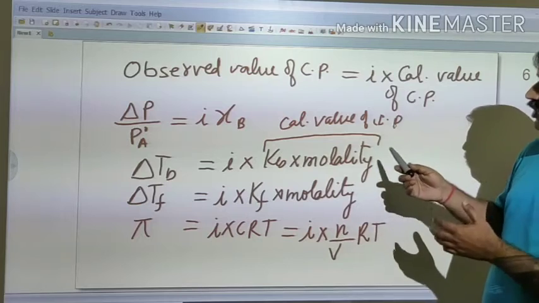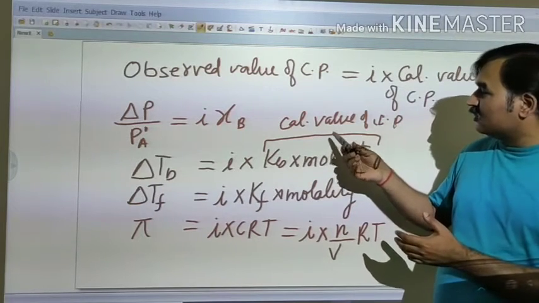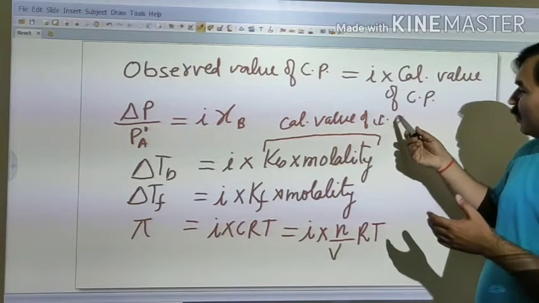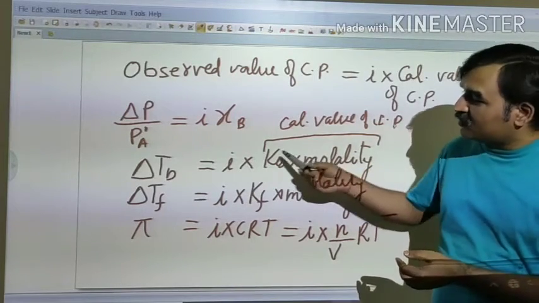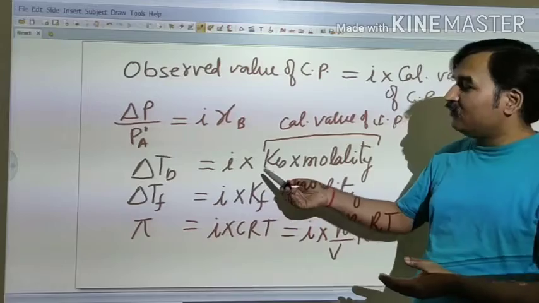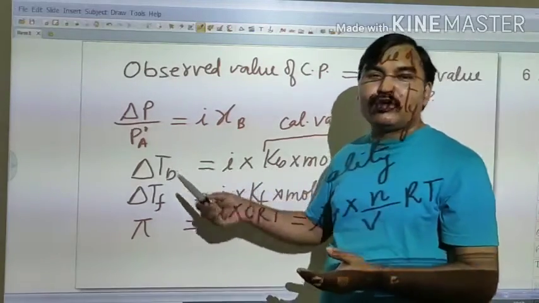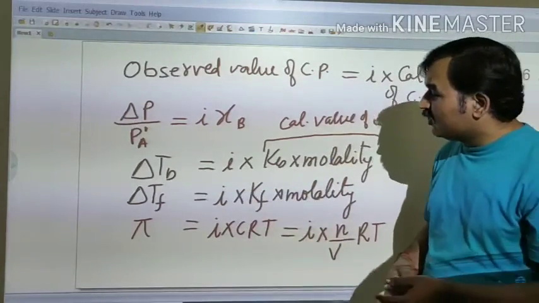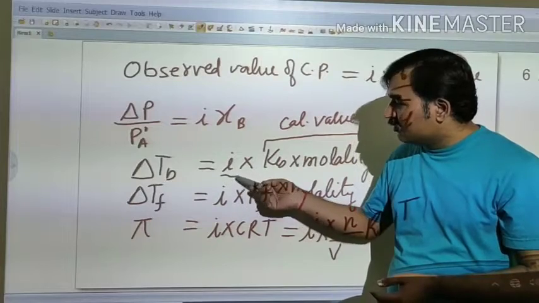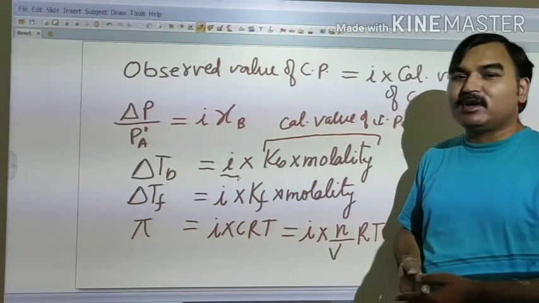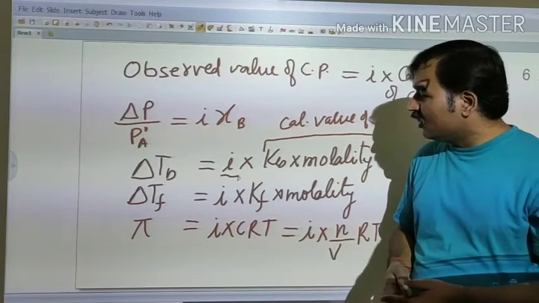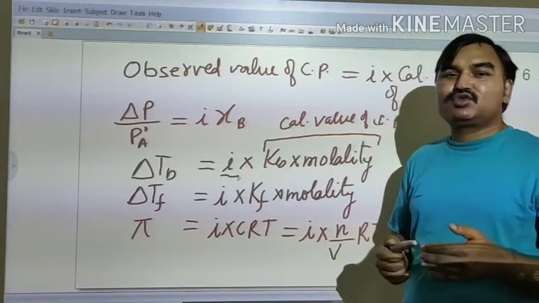So if we first calculate the value of colligative property by calculation and then multiply it by i, we can find the observed value of colligative property. But this term is found experimentally, not just by calculation.